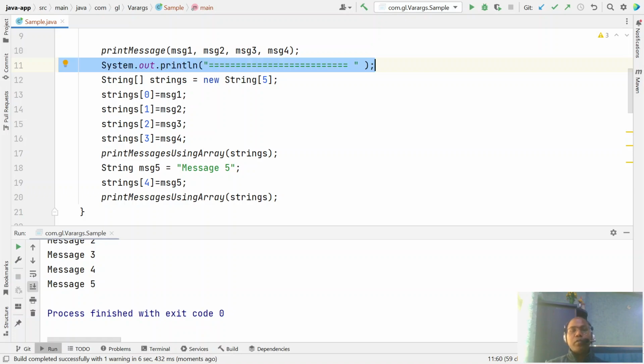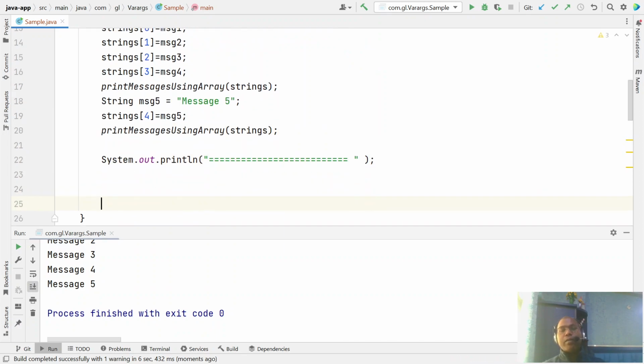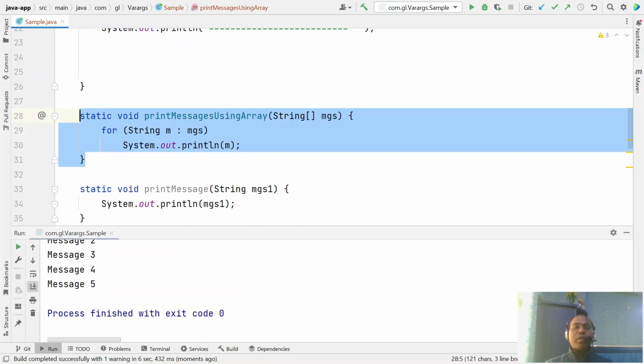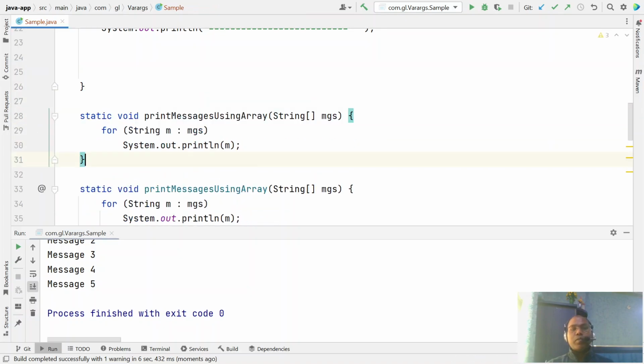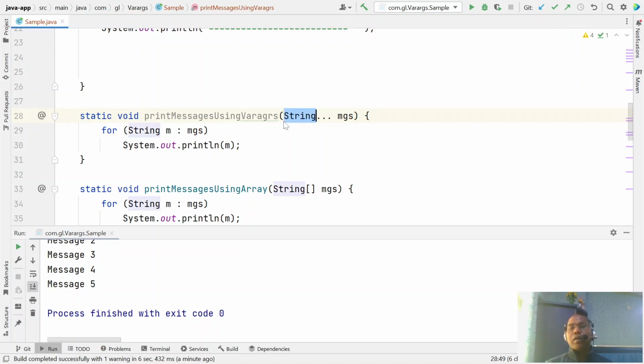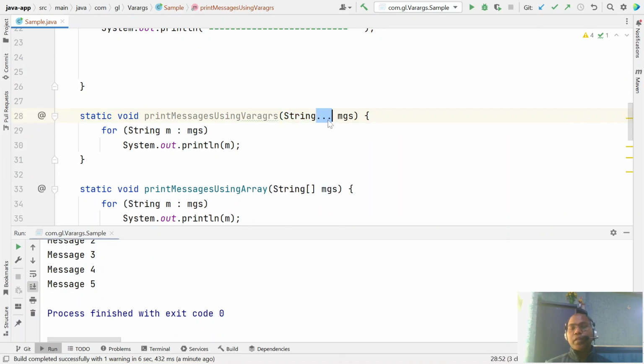Instead of setting the burden of creating the array on the client side, you can use varargs. So instead of creating an array here, you simply say I am going to use varargs. So here varargs is nothing, just you put three dots. The syntax is just the three dots instead of this array symbol.